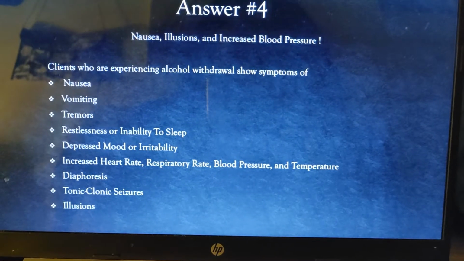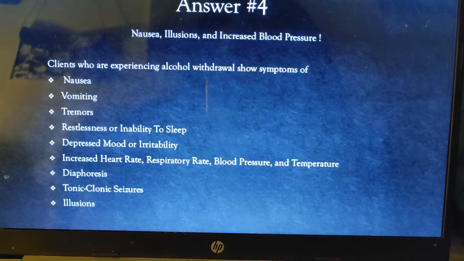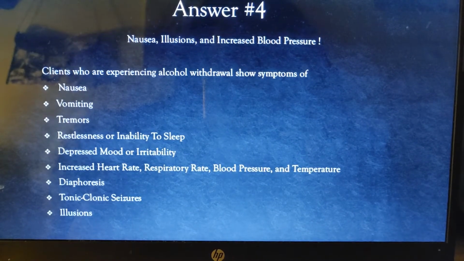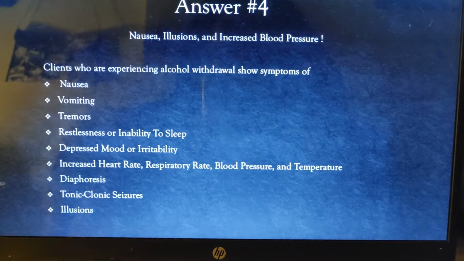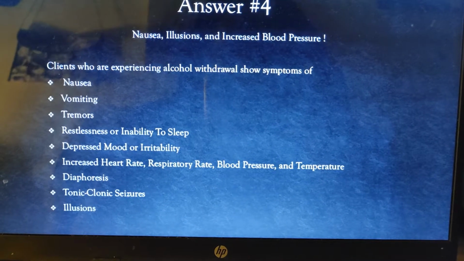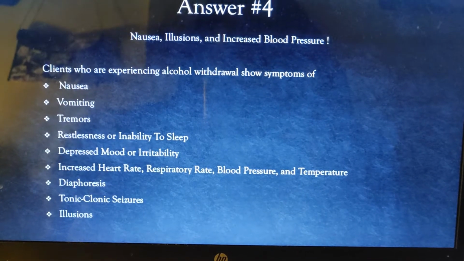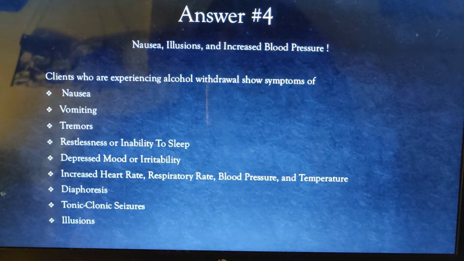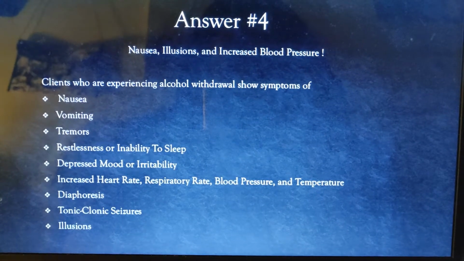The answers are nausea, illusions, and increased blood pressure. Again, as stated in a previous slide, some symptoms of alcohol withdrawal include nausea, vomiting, tremors, restlessness, or the inability to sleep, depressed mood or irritability, increased heart rate, respiratory rate, blood pressure and temperature, diaphoresis, tonic-clonic seizures, and illusions.